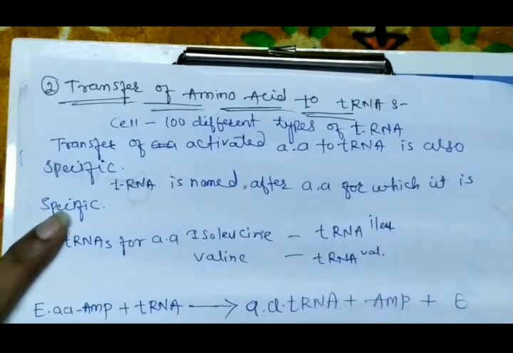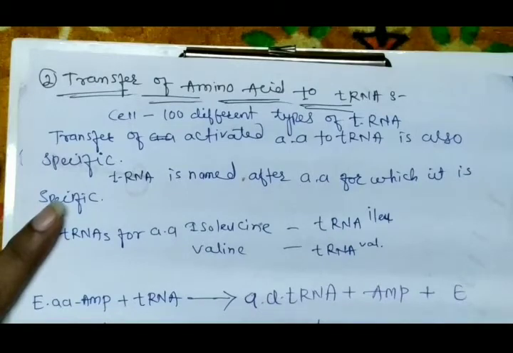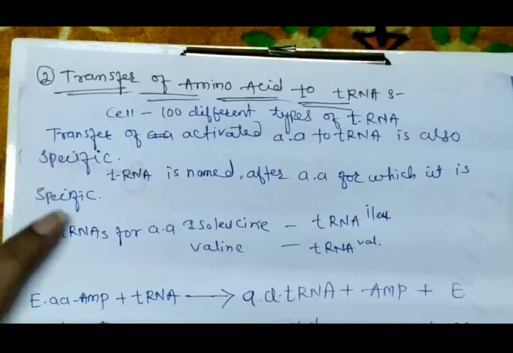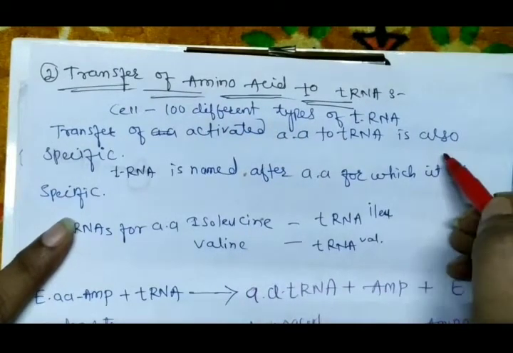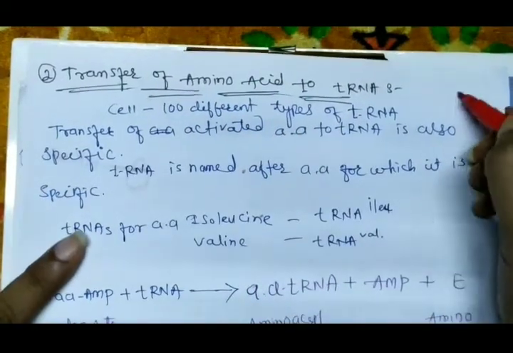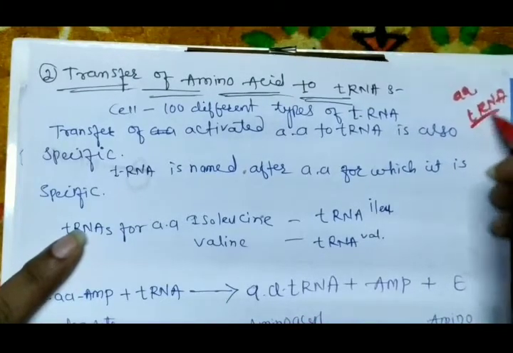Inside the cell, different types of tRNAs are present, almost 100 types, and this transfer of the activated amino acid to the tRNA is also specific, meaning a specific amino acid requires a specific tRNA for binding.